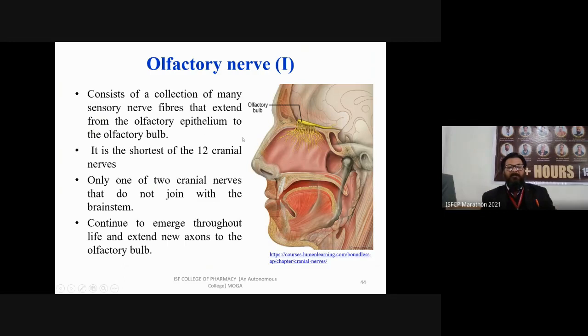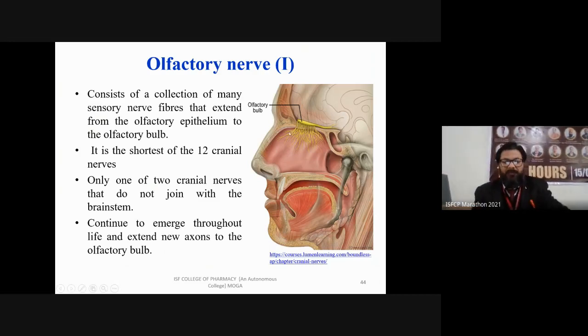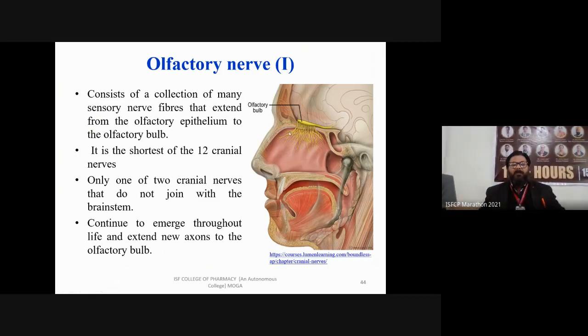The roof of the nose. And what is the olfactory bulb? The neurons that are collectively coming down to the olfactory epithelium. It is the shortest of the 12 cranial nerves.